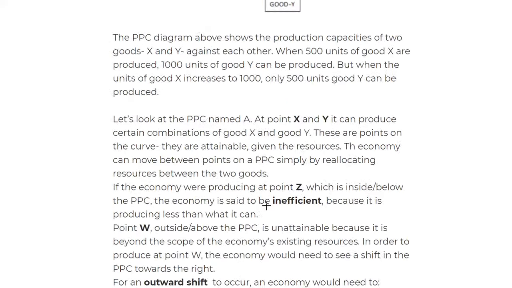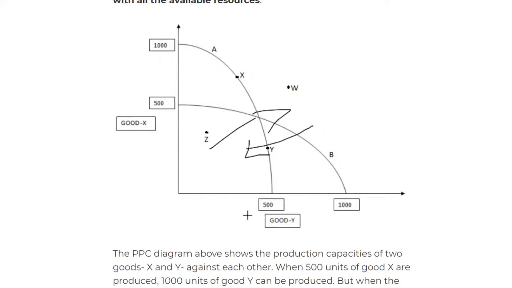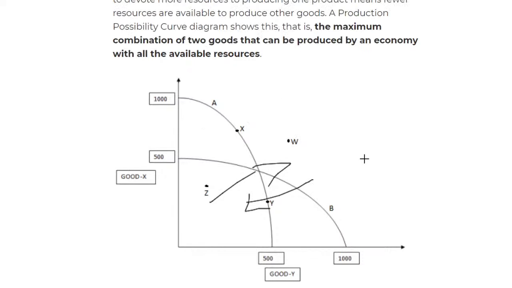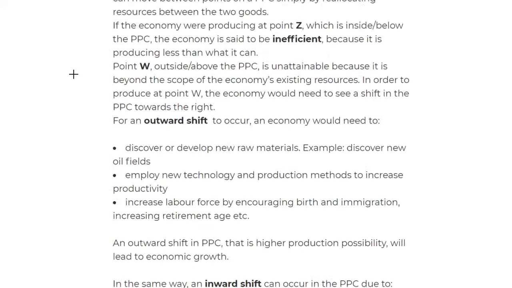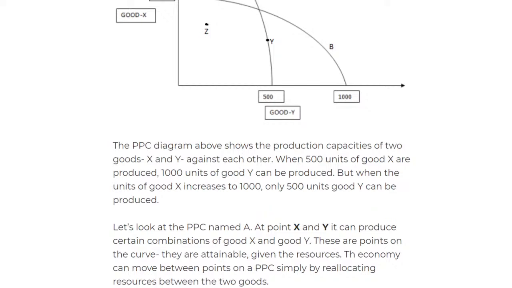We use the PPC curve to decide, okay, if I move from good X, if I go down, what's going to happen? If I produce 1,500 units, what's going to happen? That's why we use the PPC curve to compare two goods, and then we decide which one's the best. Okay, so let's move on to the next chapter.